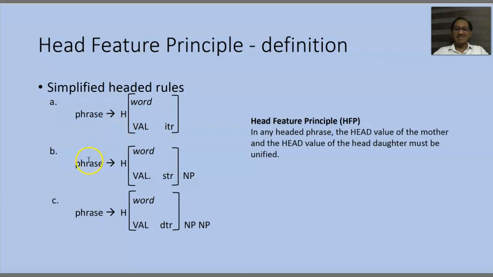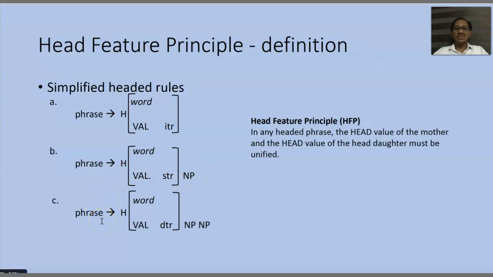If there is a phrase with a head is again a word with a valence value, strict transitive, we'll also have a noun phrase following it. That means you have a head daughter and a NP daughter.